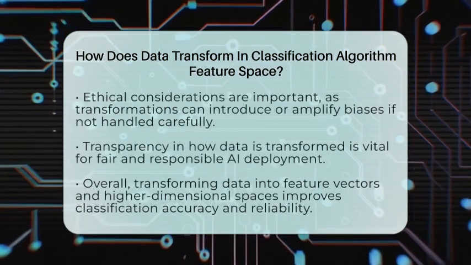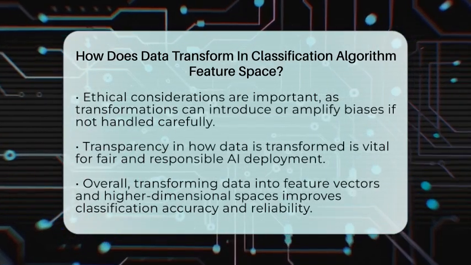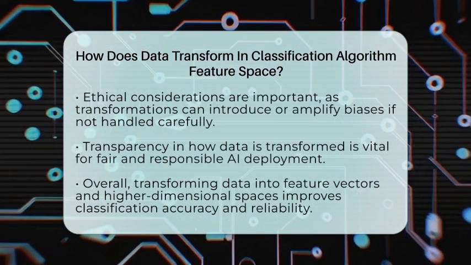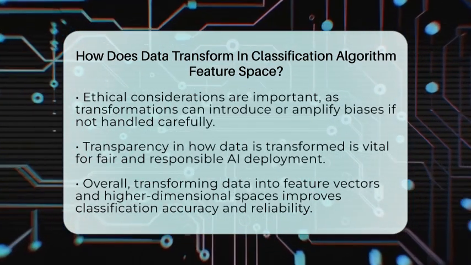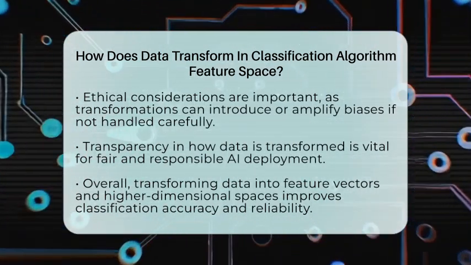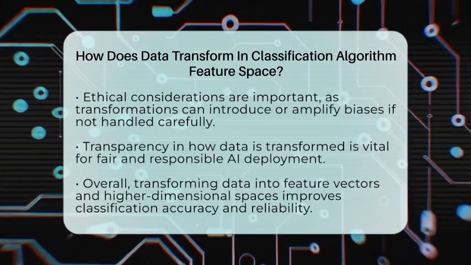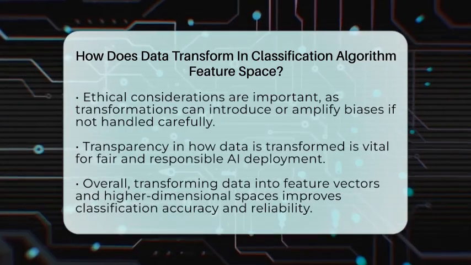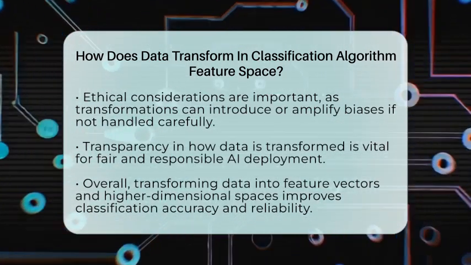It's also important to think about ethics here. How data transforms can influence model fairness. If the transformation emphasizes biased or irrelevant features, the results might reflect or even worsen those biases. That's why transparency about how data is transformed and used is so important when deploying AI in real-world situations.